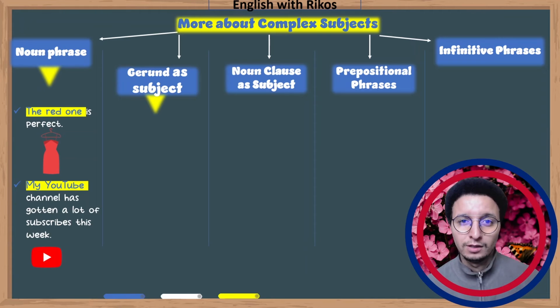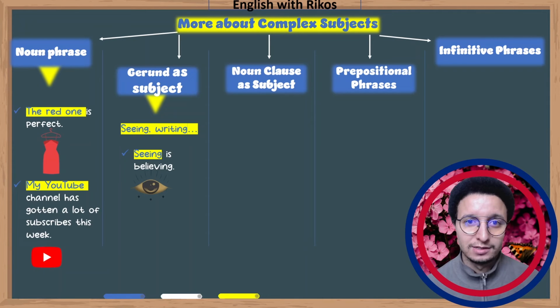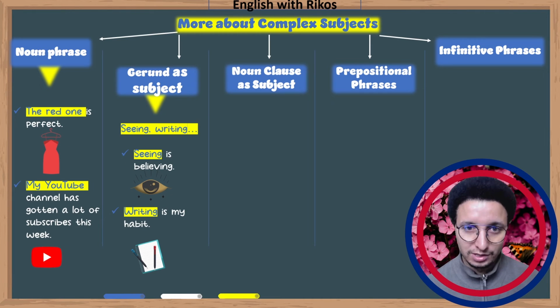Gerund as a subject. There is something very important to know about gerund. You may see this word with an -ing at the end, but it's not a verb, it is a noun in this case. Seeing is believing. Seeing in this sentence is a subject and is not a verb. I need you to be careful about this. Here's another example. Writing is my habit. So we have here gerund as a noun and as a subject.